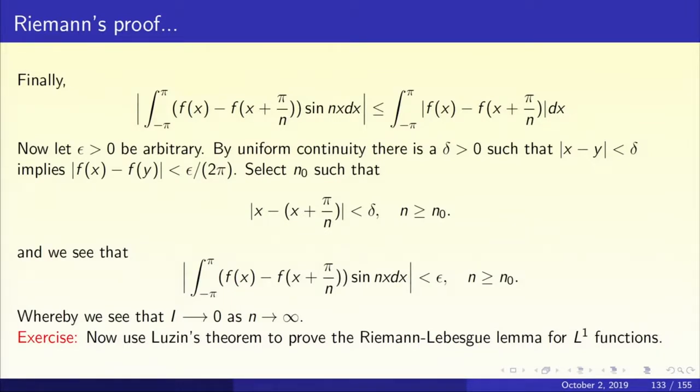Then we replace mod f(x) minus f(x plus pi by n) by epsilon by 2 pi if n is greater than or equal to n naught. So that's how you will get the entire integral will be less than 2 pi into epsilon by 2 pi, the 2 pi cancels out, you get that it's less than epsilon when n is greater than or equal to n naught. In other words, I goes to 0 as n goes to infinity, and the proof of the Riemann Lebesgue lemma is over when f is a continuous function.